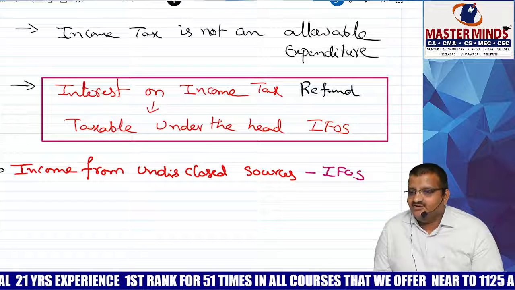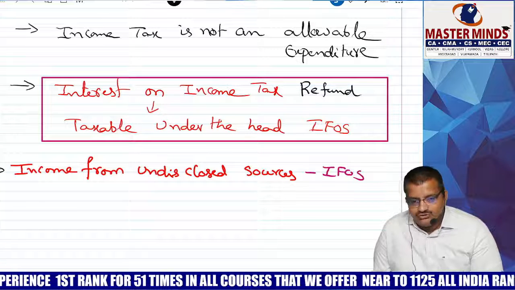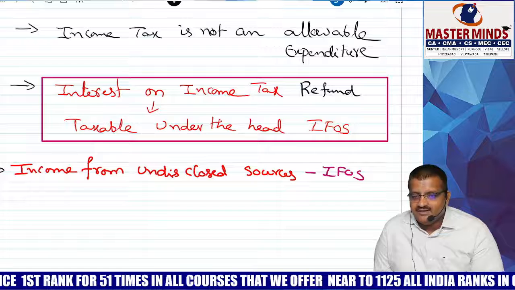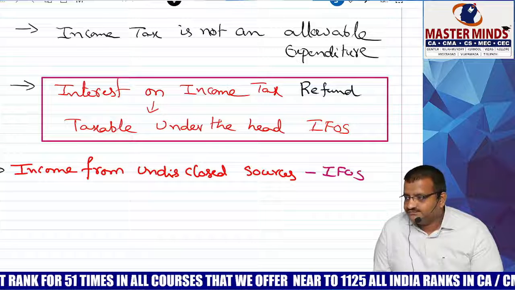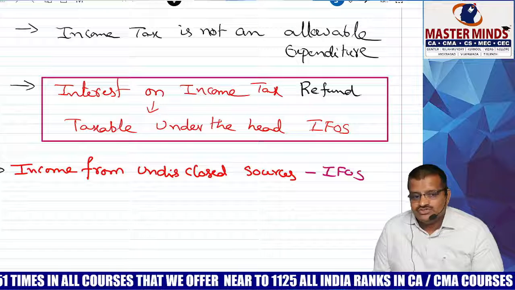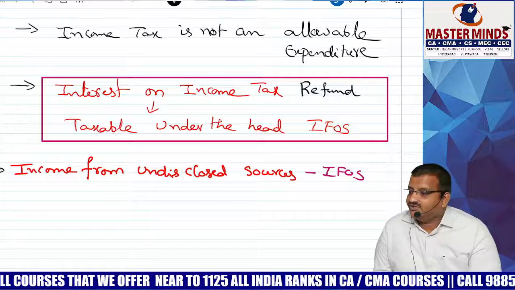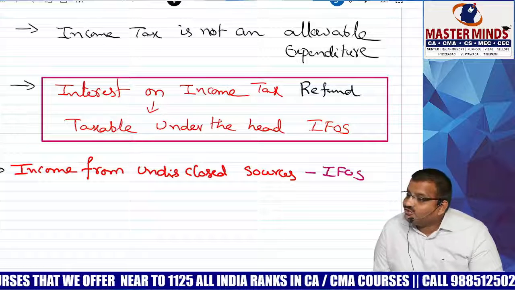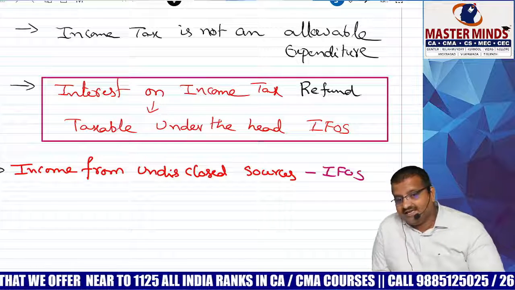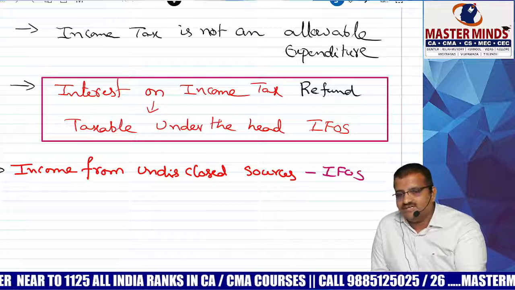Then I said, I don't know the head. Okay, not taxable? Can I keep quiet? No. If you don't know, taxable under which head? IFOS. But she told me, sir, this is my own agricultural income. Then it is exempt under section 10(1), not taxable under IFOS. Correct? If you don't know the source also, it is taxable under which head? IFOS. Clear, sir? We covered casual income so far.